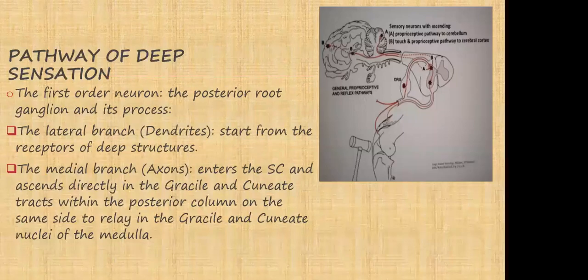Pathway of deep sensation. The first order neuron is the posterior root ganglion and its processes. The lateral branch, that is dendrites, starts from the receptor of the deep structure. The medial branch, the axon, enters the spinal cord and ascends directly in the gracile and cuneate tract within the posterior column on the same side to relay in the gracilis and cuneate nuclei of the medulla.